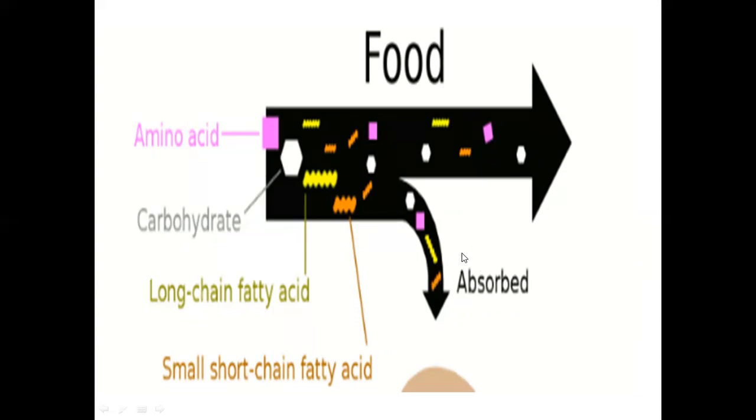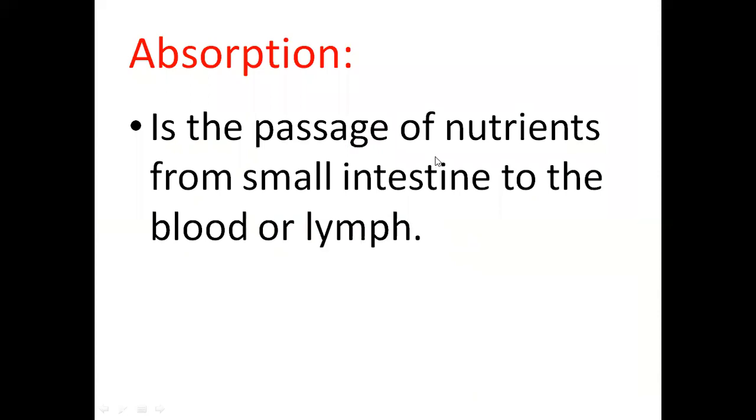This phenomenon is called absorption. So, absorption is the passage of nutrients from the small intestine to the blood or lymph. أكيد هعتبر أنا هون this is the small intestine. So absorption is the passage of nutrients from the small intestine to the blood or to the lymph.